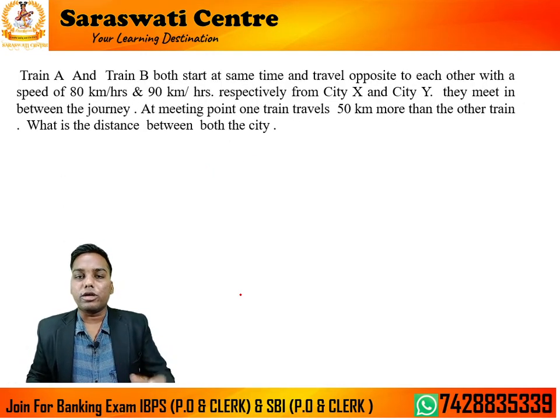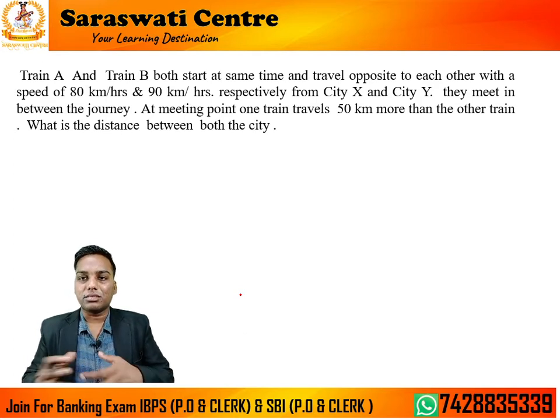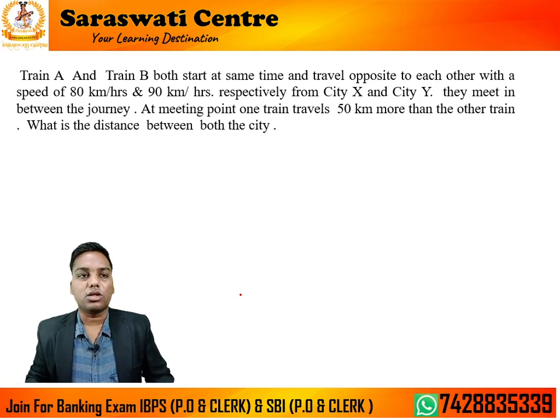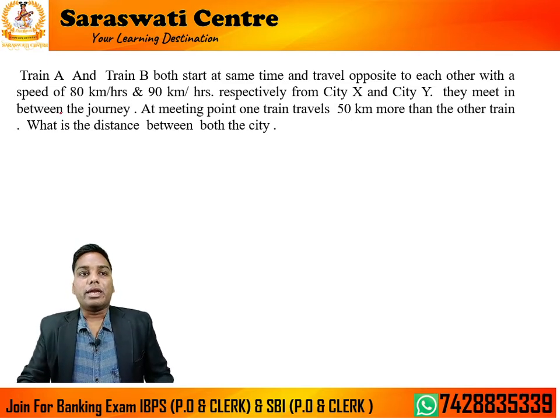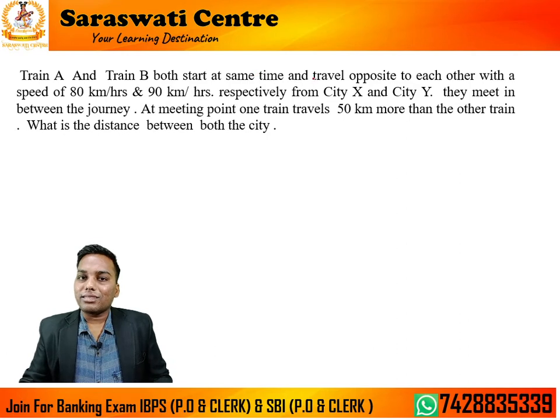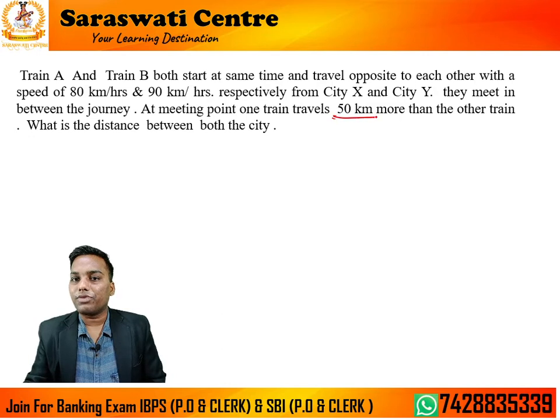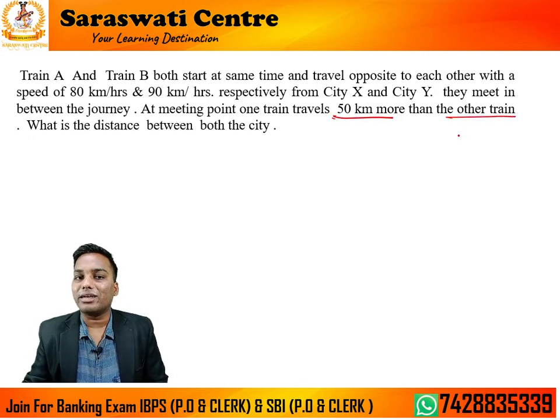Okay, this is a popular question that is generally asked in examinations of this type. In the mains, sometimes in banking prelims also it can be. Train A and train B both start at the same time and travel opposite to each other with speeds of 80 km per hour and 90 km per hour, from city X and city Y. They meet in between the journey. At the meeting point, one train has traveled 50 km more than the other train. Find the distance between both the cities.